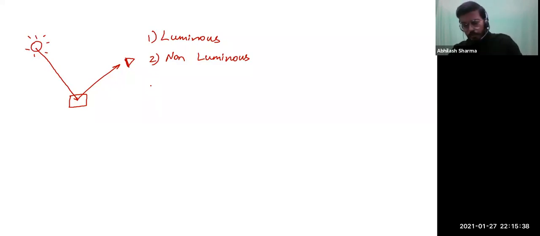Well, imagine you are standing in front of the mirror. You keep your hand like this. Now obviously you can directly see your hand. That's one view. Why are you directly able to see the hand? Because light is falling on the hand and coming directly into your eyes. That's how you're able to see it. You switch off the light, you won't be able to see your own hand. So that's one point of view.